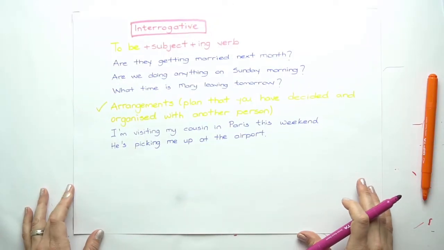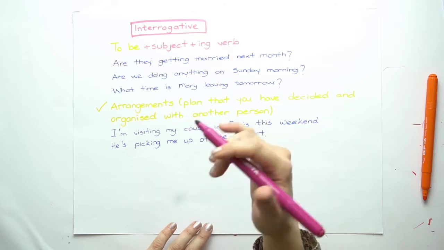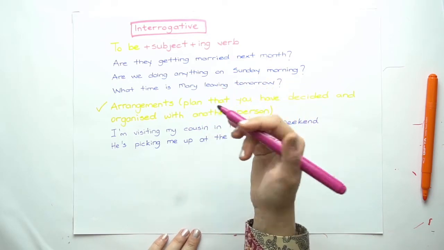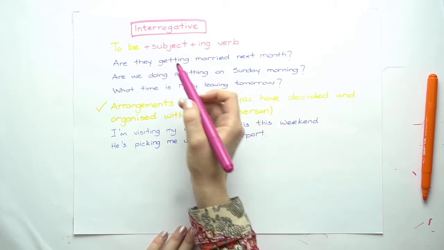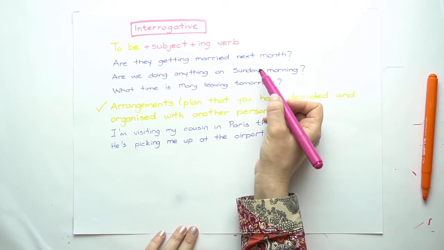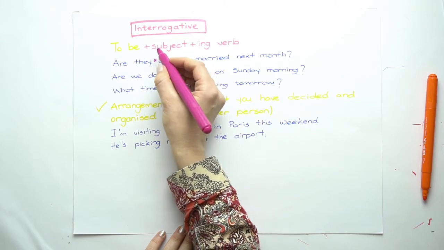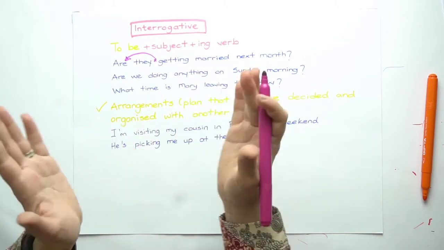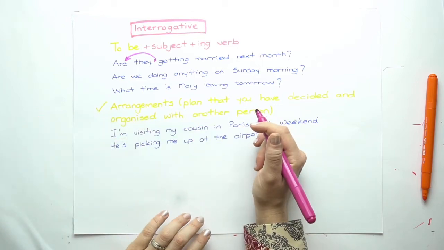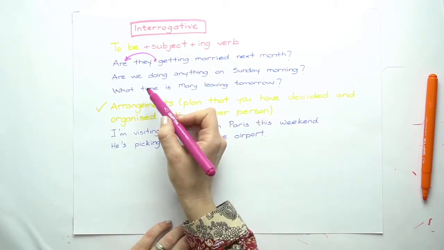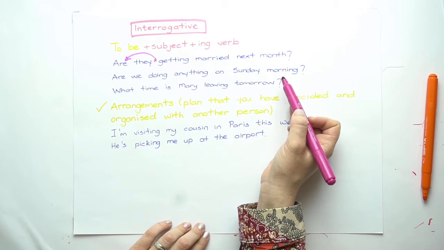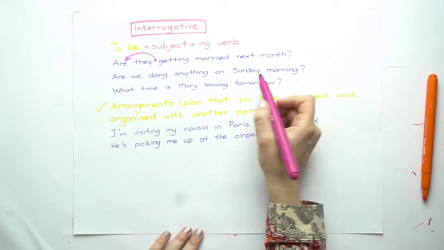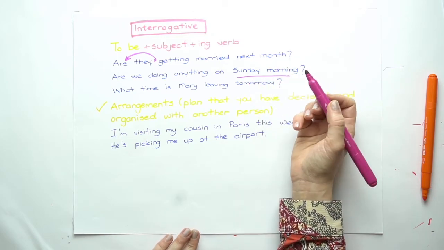Now, for questions, the same rule applies for present continuous tense when it is used for future too. Are they getting married next month? I'm taking the helping verb from here to the beginning of the sentence. So I'm reversing the subject with the helping verb again. Are we doing anything on Sunday morning? Do we have a personal plan for Sunday morning? This is what I'm asking.